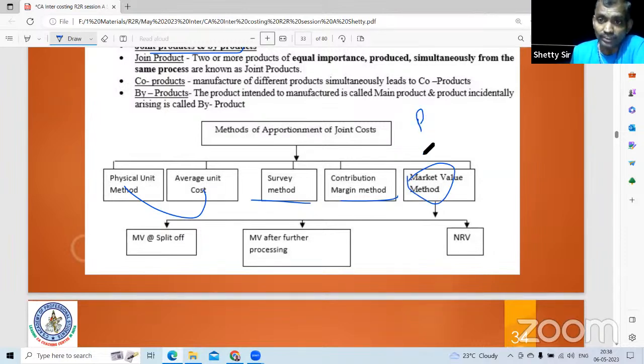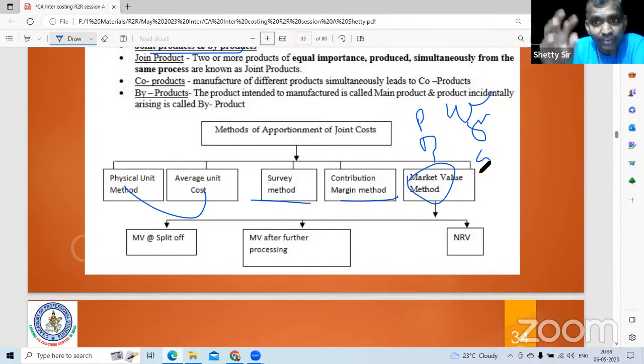So petrol, diesel, kerosene. Selling price of petrol is 100, diesel is 80, kerosene is, let us say, 50. 100 into units: 1 lakh units of petrol are there, so 100 lakh. Diesel 80 rupees into 50,000. You have to multiply. Kerosene 20,000 into its price. So sales value, selling price, price ratio, value ratio, number into rate.